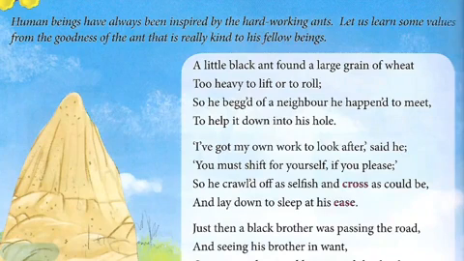So what happened? A big black ant. We are dealing with ants in this poem. A big black ant found a large grain of wheat. One grain of wheat is very small to us, right? But compared to an ant, it is very big. It was too heavy for the ant to lift, and once lifting that grain, it was difficult for the ant to move from one place to another. So now he is begging, asking help from the neighbor he happened to meet.